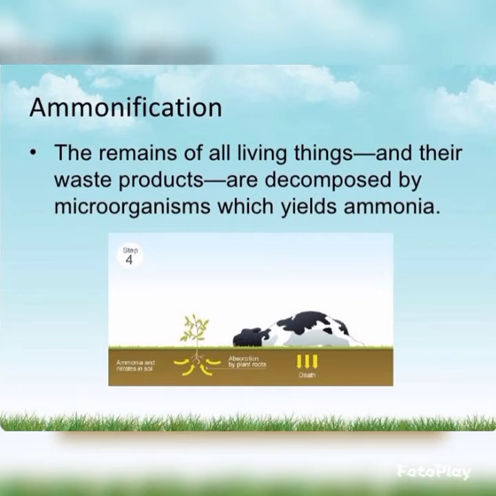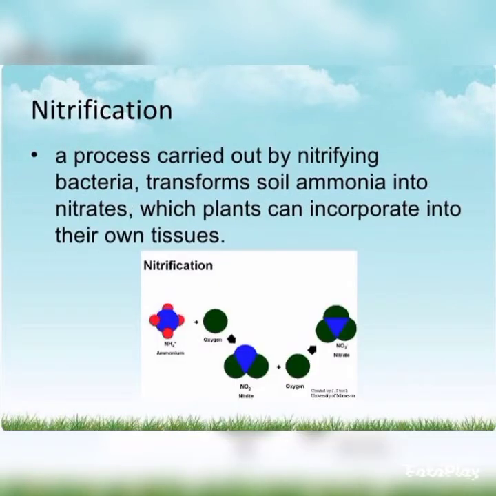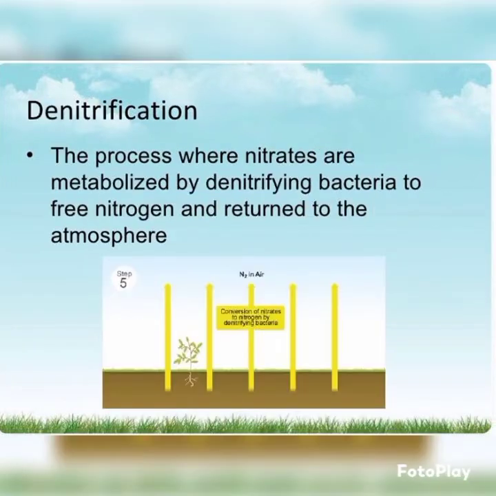Ammonification. The remains of all living things and their waste products are decomposed by microorganisms, which yields ammonia. Nitrification: a process carried out by nitrifying bacteria transforms soil ammonia into nitrates, which plants can incorporate into their own tissues. Denitrification: the process where nitrates are metabolized by denitrifying bacteria to free nitrogen and returned to the atmosphere.